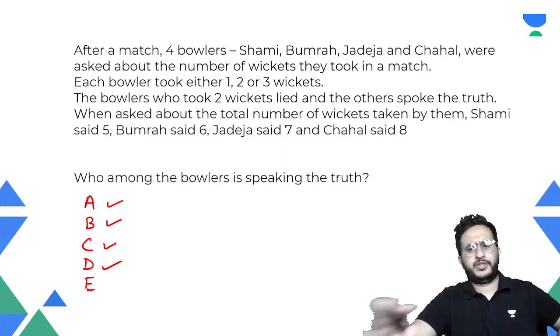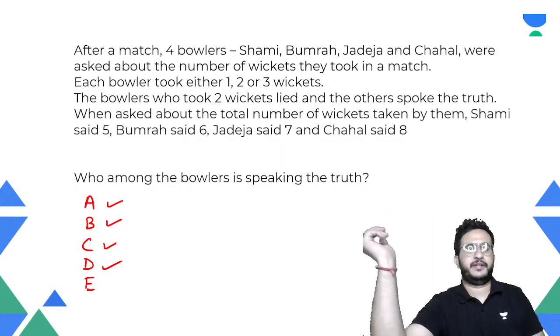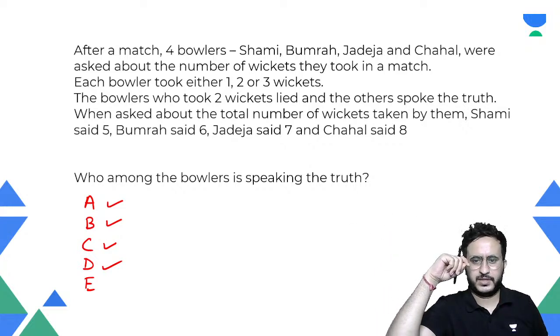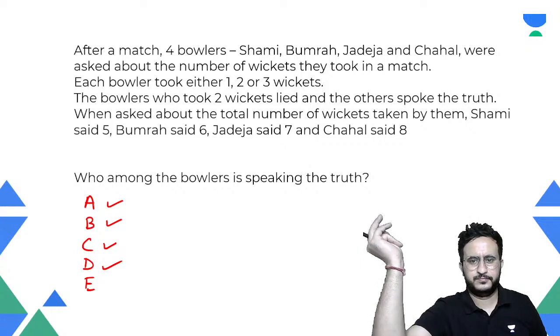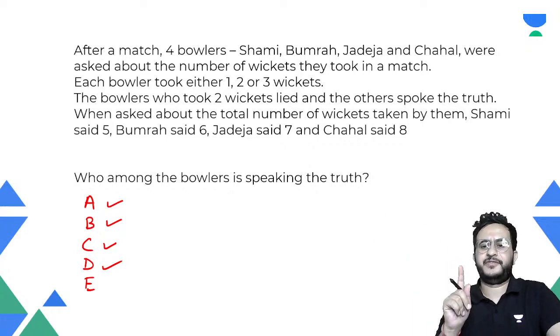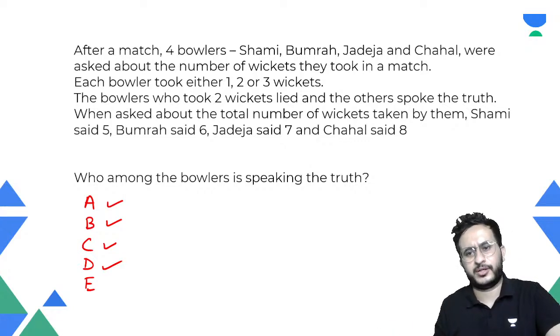So what can we tell about this statement? If there is a question with different options, and all of them give different answers, what happens? अगर सब लोग different answer देंगे तो क्या होगा? So if all people give different answers, either one of them is speaking the truth or none of them is speaking the truth, isn't it? या तो कोई एक सच बोल रहा होगा या कोई भी सच नहीं बोल रहा होगा.